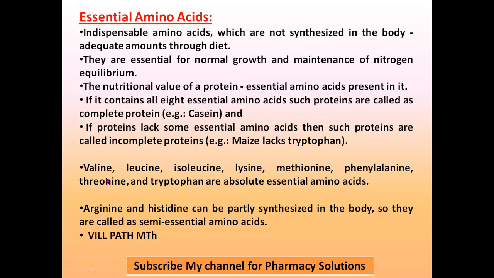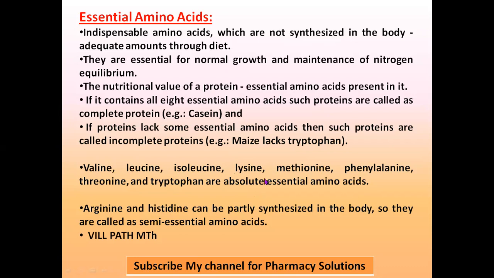8 are absolute, that is valine, leucine, isoleucine, lysine, methionine, phenylalanine, threonine, and tryptophan. These are absolute, they are required. They should be present in the protein which you are taking through your diet. They are required for the normal maintenance of nitrogen balance or growth. And another two are there, arginine and histidine.